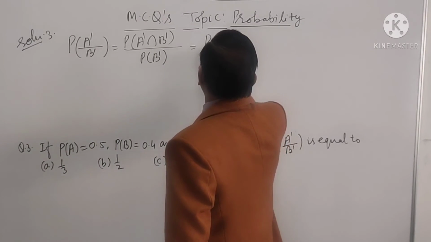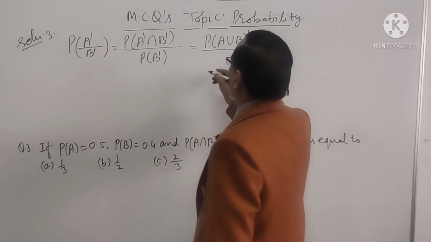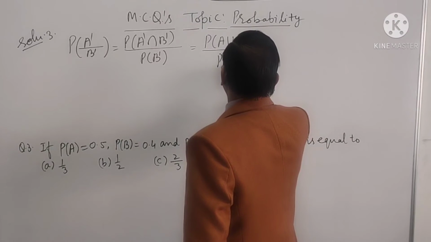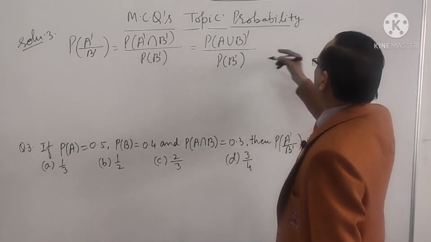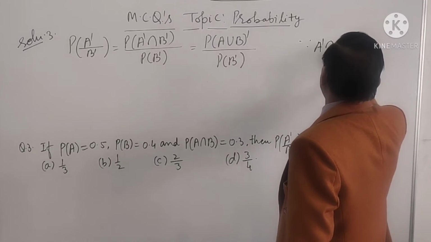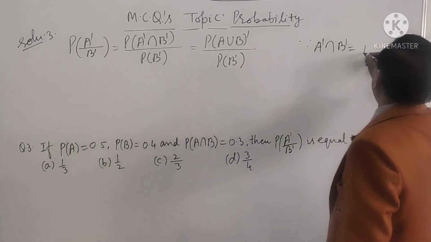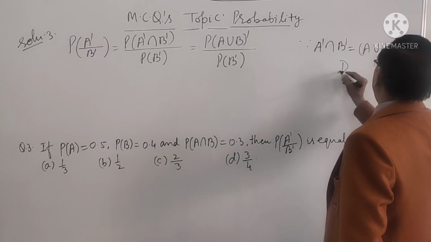It is P((A union B) complement) upon P(B complement). It is by De Morgan's law. Since A complement intersection B complement equals (A union B) complement, it is De Morgan's law.